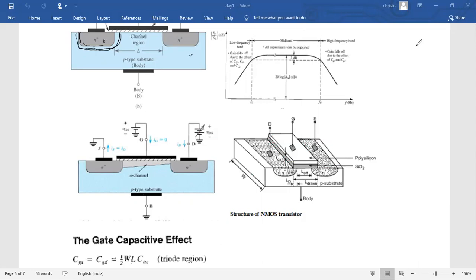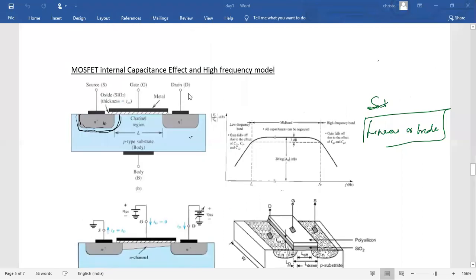If it is in saturation mode, before that we will see the linear mode, or triode mode. In linear mode and triode mode, what will happen? We can say that the channel depth will be the same. We consider channel depth.